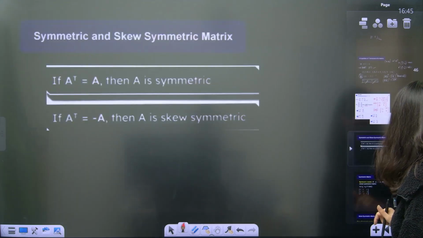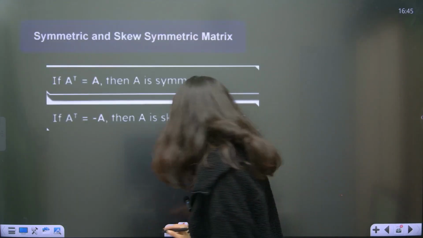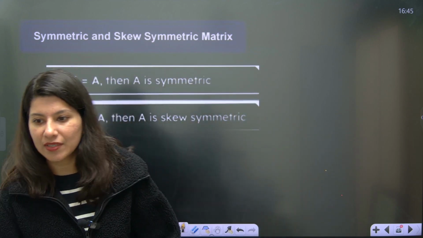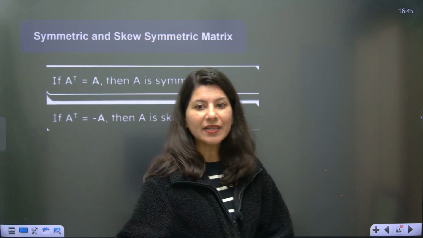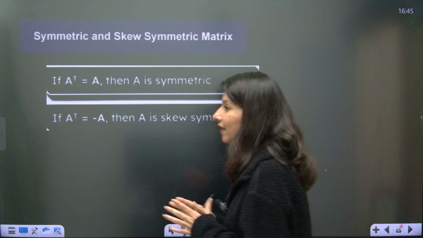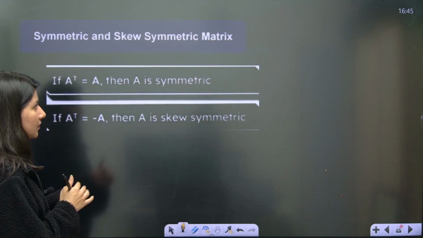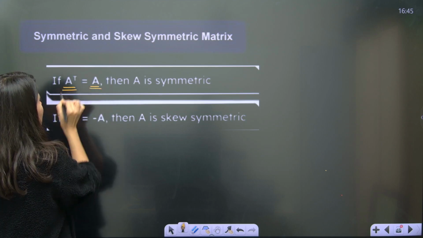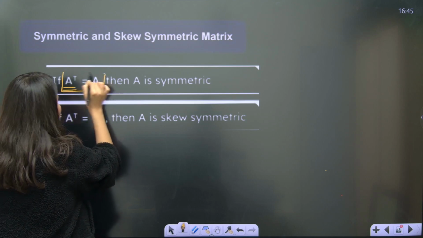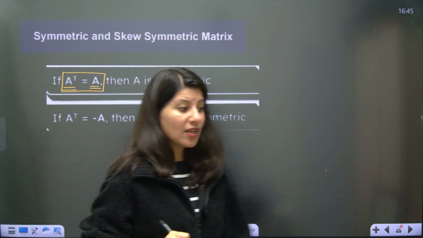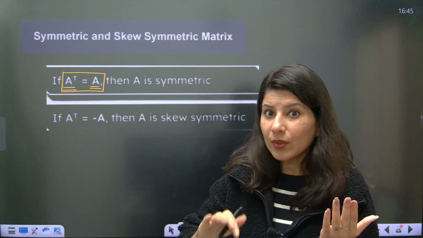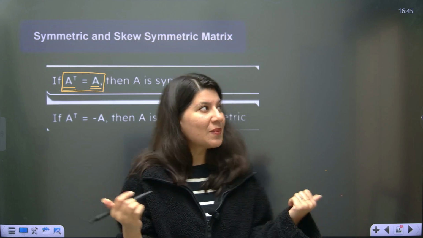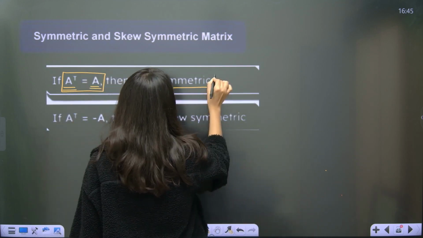Okay, now symmetric and skew. Oh, this is very, very important. This topic is very important, guys. Symmetric and skew symmetric matrix. Okay. All right. So symmetric and skew symmetric. Let us understand A transpose. Okay. If a matrix is A whose transpose is A transpose, and if they are equal, it happens sometimes. Sometimes you are given a matrix and you calculate its transpose and you're like, huh, no change, same to same. Same to same means that is a symmetric matrix.